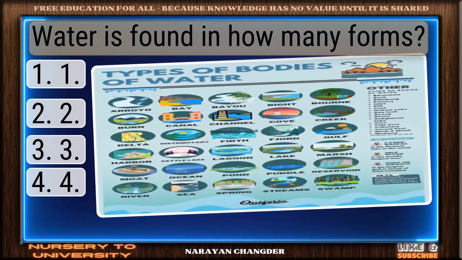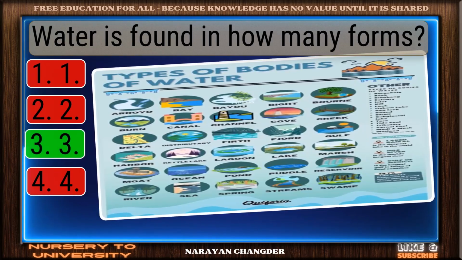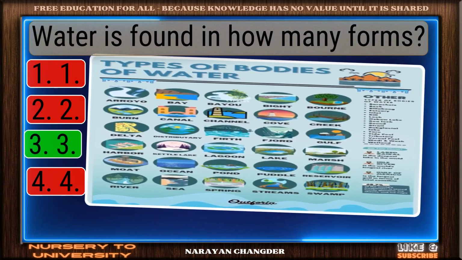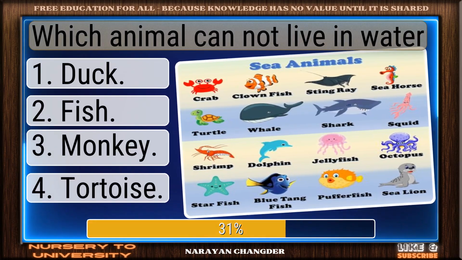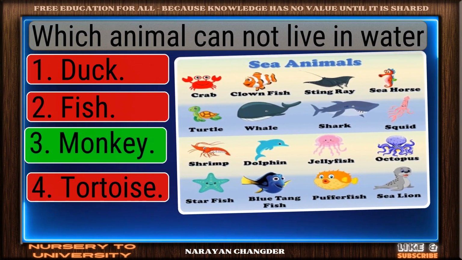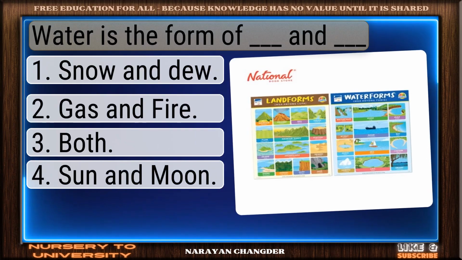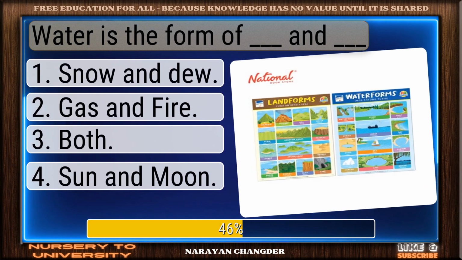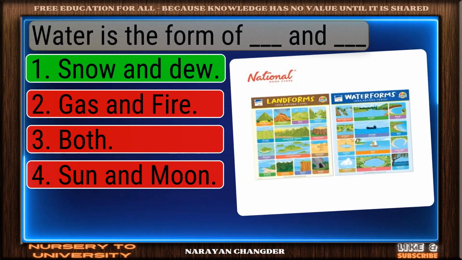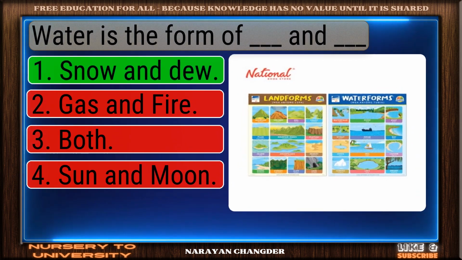Water is found in how many forms? Solid response. 3 is a valid choice. Which animal cannot live in water? Sharp thinking. Monkey is the right choice. Water is the form of a dash and dash. Clear logic. Your choice, snow and dew, is sound and 100% true.